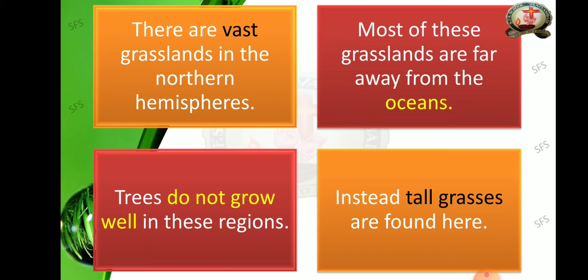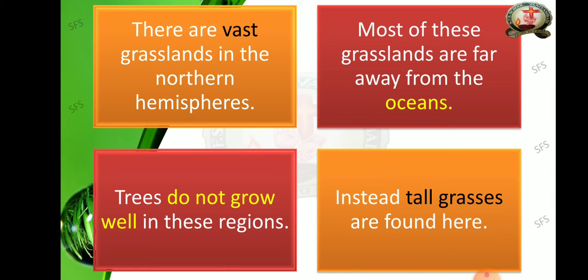Then, instead, tall grasses are found here. Okay, there are no big trees, but tall grasses. Tall in the sense the height will be more. Okay, so you know it. Grass means it will be short, but here the tall grasses are found. Okay, shall we see about it?